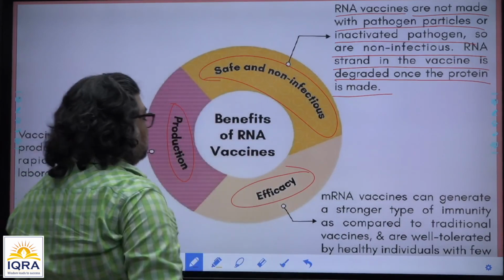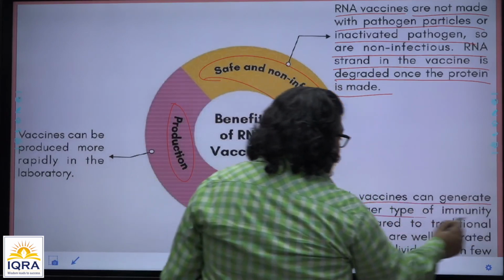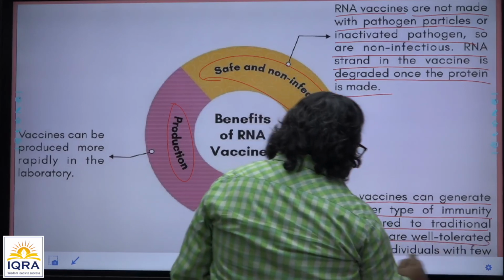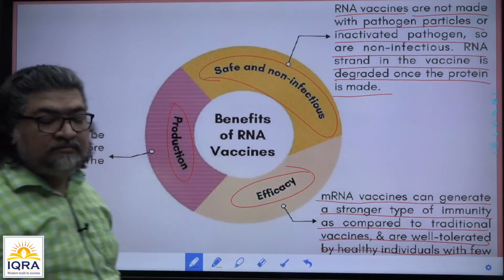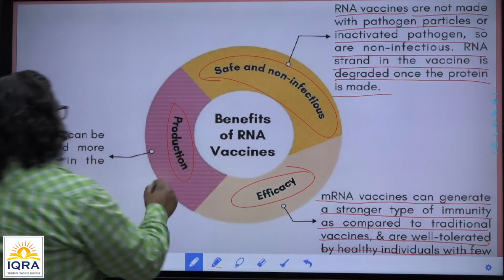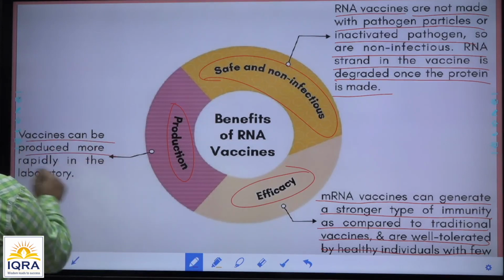That is Covishield. Now efficacy: messenger RNA vaccines can generate strong immunity compared to traditional vaccines, and are well tolerated by healthy individuals with few side effects. Whereas for production, mRNA vaccines can be produced more rapidly in the laboratory.